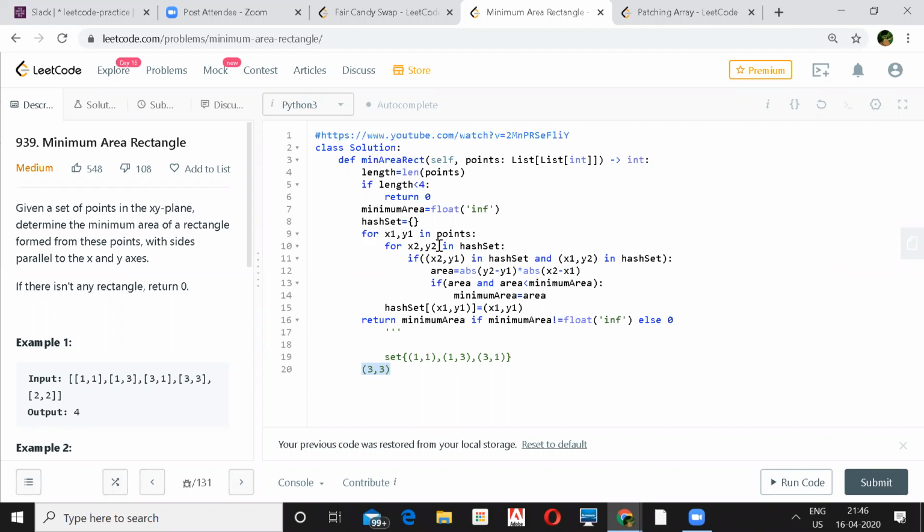I think we can put more conditions on line 11, right? Because 1, 1 and 3, 1, are they really a diagonal? Because they are sharing one coordinate, so basically they are on the x-axis, so that combination doesn't even qualify as a diagonal. Actually, I think 1, 1 should not be there in the set, right? Because you are just iterating for x1, y1, and going for x2, y2. I think this should not be any issue.